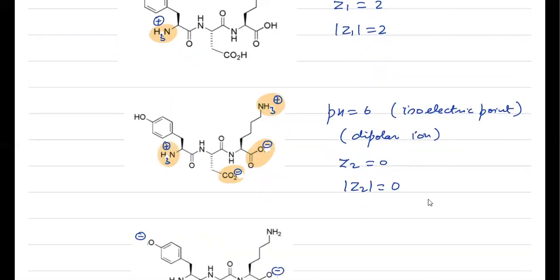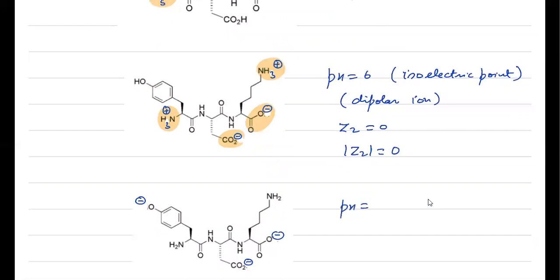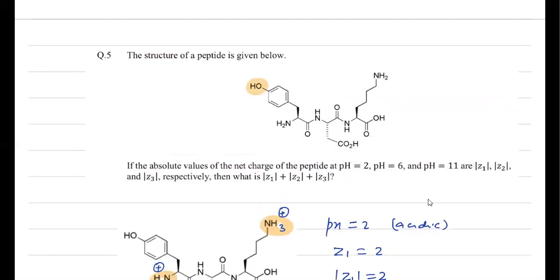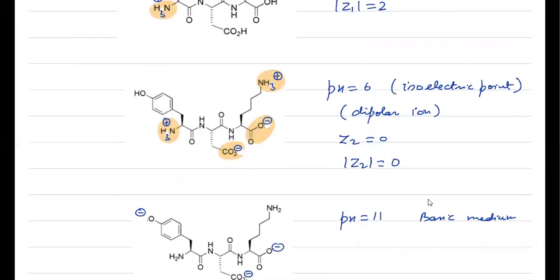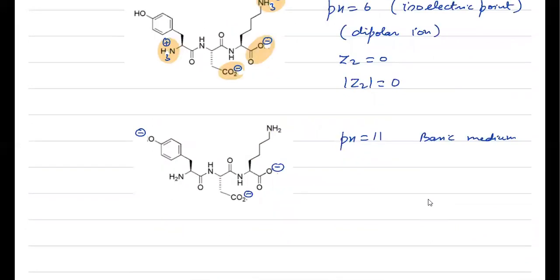And the third case is given when pH is 11, that means it is basic medium. In basic medium, all the acidic sites will lose their H+. And you can see in the initial compound, we have a phenolic ring also, which can also lose its H+ because after pH 10, phenol will also lose its H+. And these are carboxylic acids, which will certainly lose their H+. And amines will definitely not have any proton. So at pH 11, we'll have this negative charge, this one, and this one. So total 3 minus charges will be there. So here Z3 will be equal to minus 3, and |Z3| will be 3.